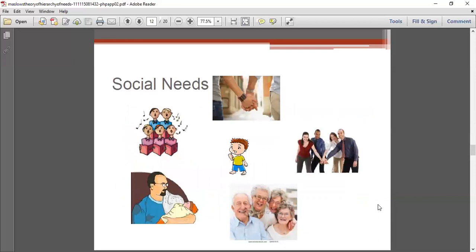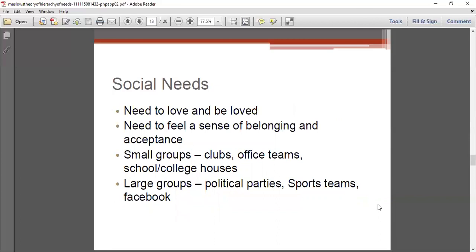The third one is the social needs. The social needs include the need to be loved and the need to love. Need to love and be loved is known as social needs, or the need for love and belonging. Every individual should develop a sense of belonging and acceptance from others, which can be created from a small group or even from a large group.